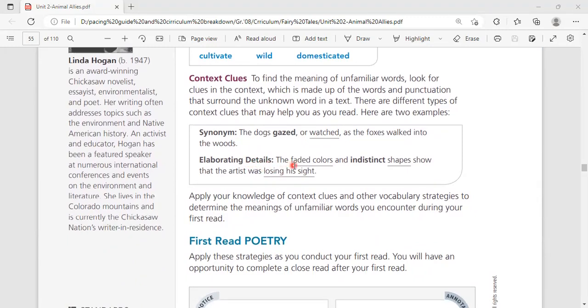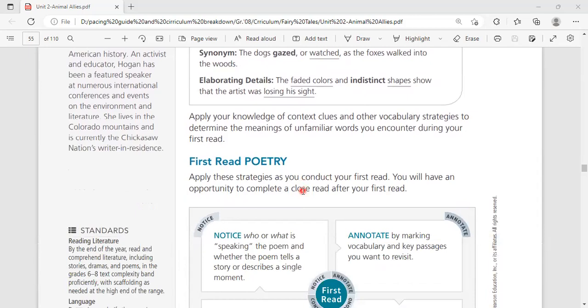He tried to show some new words for you: faded colors and indistinct shapes show that the artist was losing his sight. Here, the faded color means the light colors. It's called faded or pale. Like faded colors. Here, losing his sight.